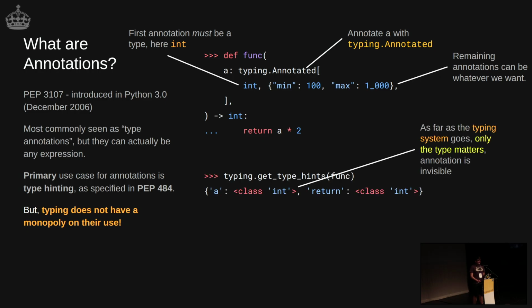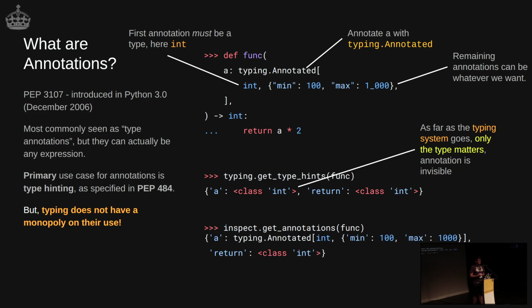The typing system, when we, for example, call get type hints, will recognize that, oh hey, yes, this is the type, but there's some other information here that's not relevant to me, so I'll just let it go. And if we actually do want to get this information, there's now a separate tool available to us that was introduced in Python 3.10 called get annotations in the inspect library here. So we've got these two separate systems now. There's annotations, and then there's types.